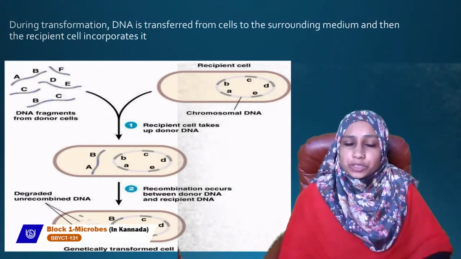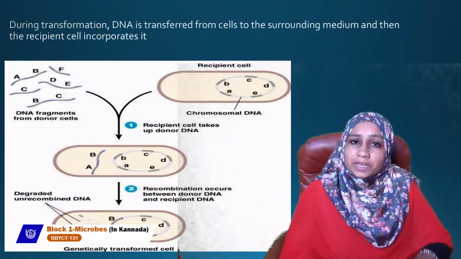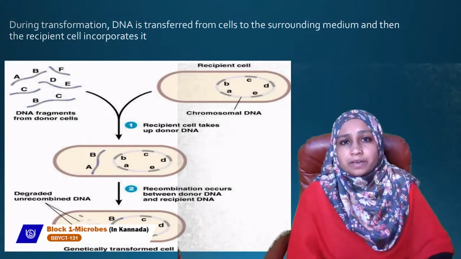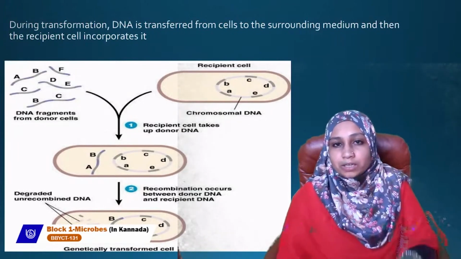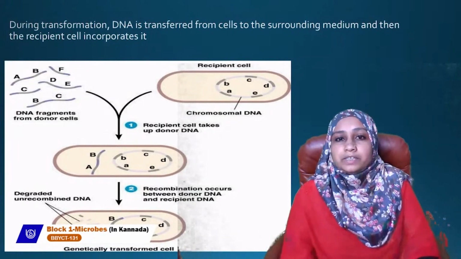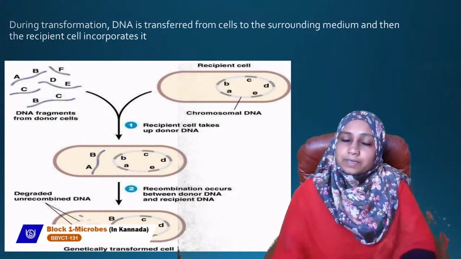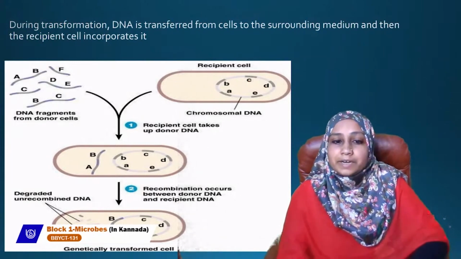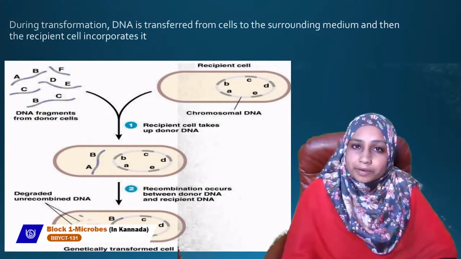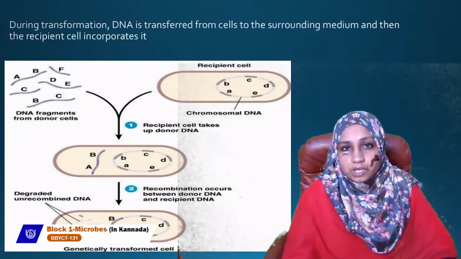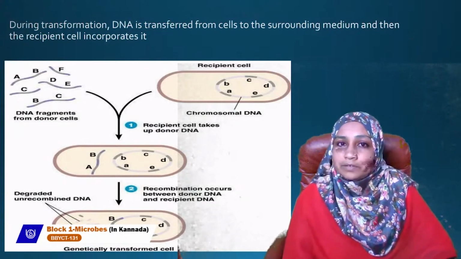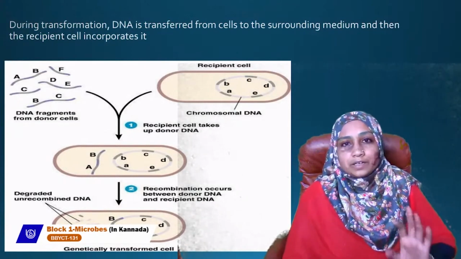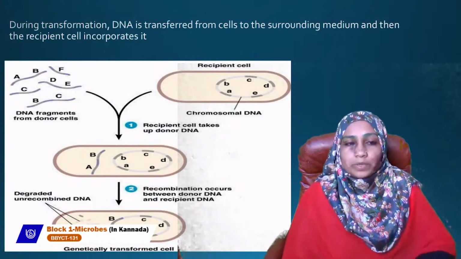So in transformation, what happens? The DNA is transferred from the cell to the surrounding medium, and then the recipient cell incorporates it. So the DNA is in the surrounding medium, and the recipient cell will take it up. Once it enters the recipient cell, it gets integrated, incorporated into the recipient DNA. So recombination occurs, and the cell is called a transformed cell, a genetically transformed cell.